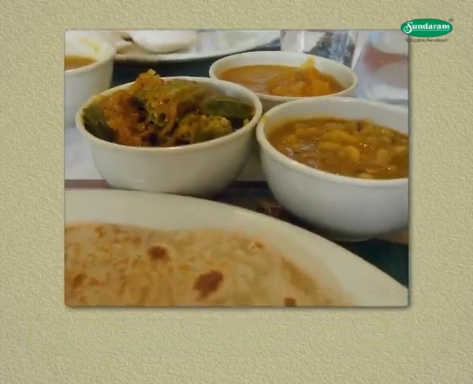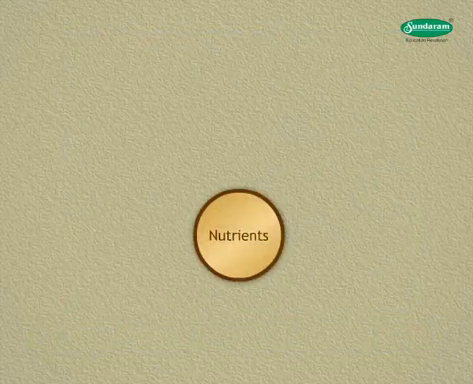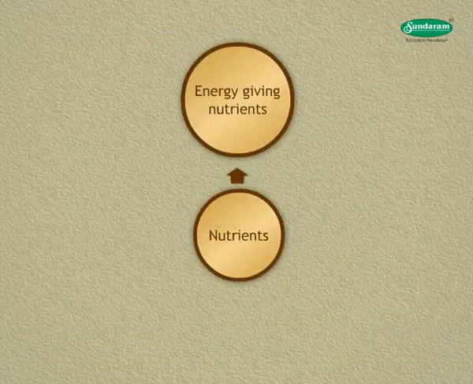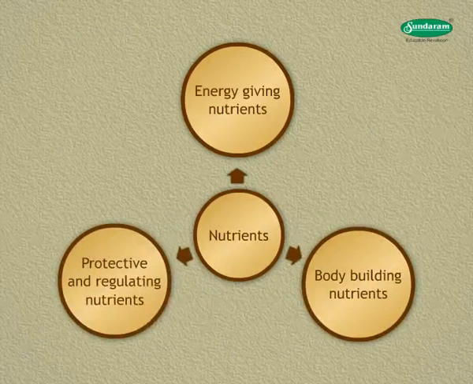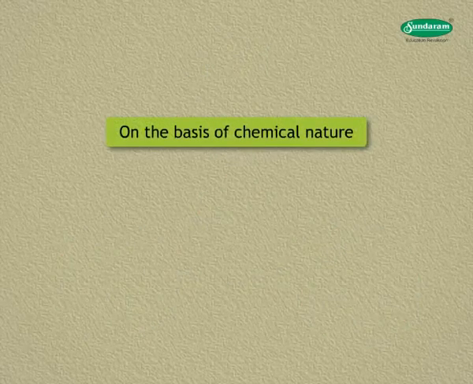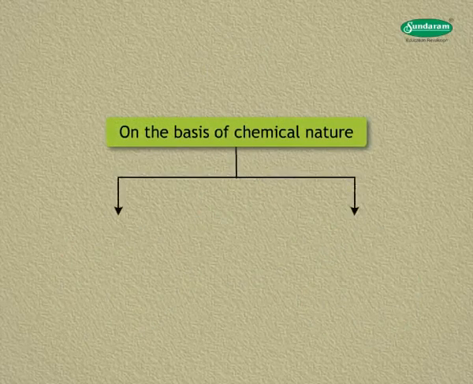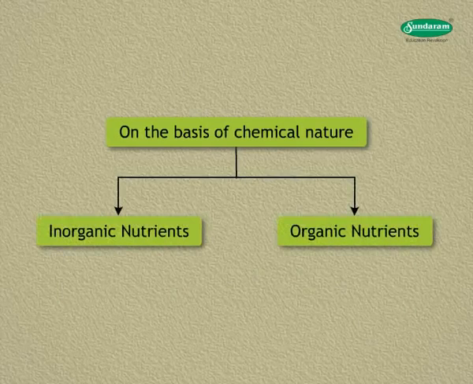Based on their functions, nutrients are divided into three types: energy-giving nutrients, carbohydrates and fats; body-building nutrients, proteins; protective and regulating nutrients, vitamins and minerals. On the basis of chemical nature, the nutrients are of two types.